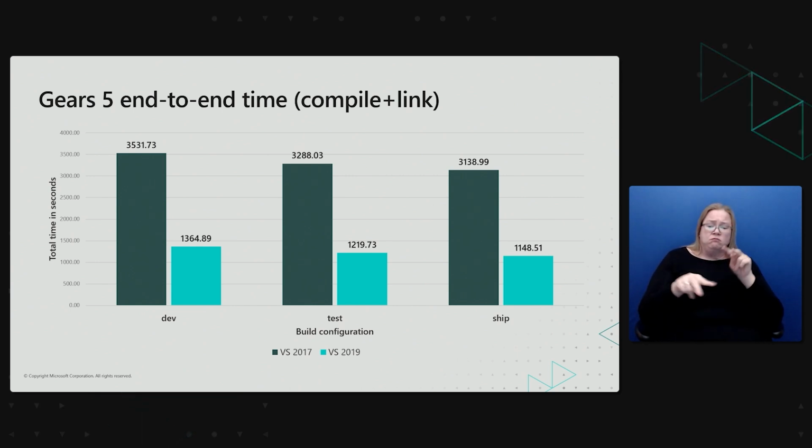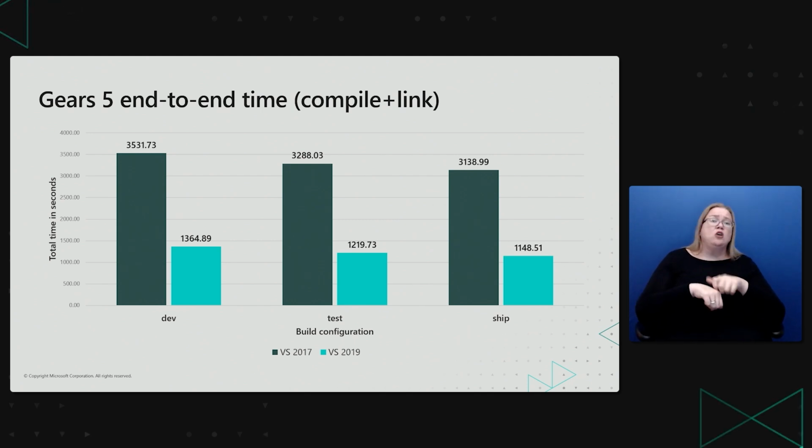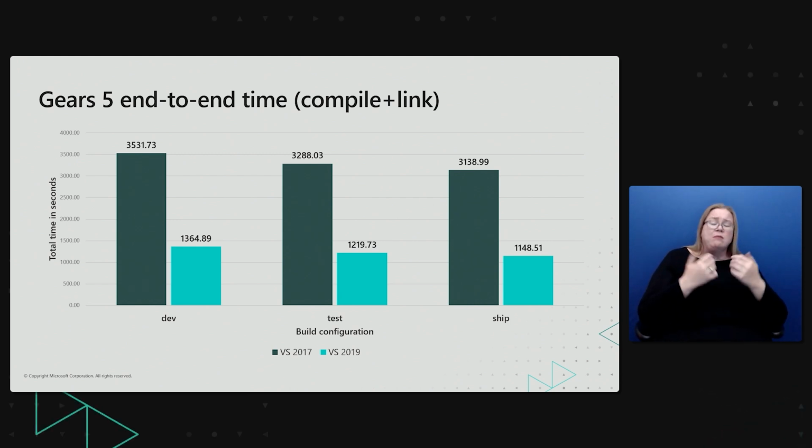The Gears 5 team observed 2.67x faster end-to-end build times. RL mentioned that faster build times on the build farm will allow their testing team to get a build sooner and find more bugs.